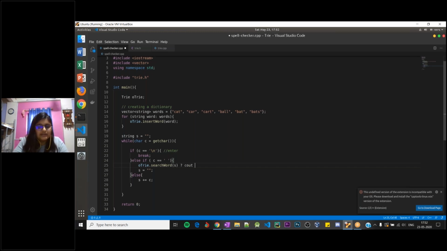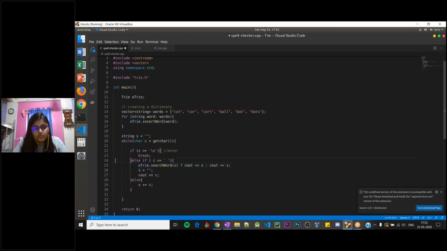If the word is present, I'll just output the word as is. Search word returns a bool value whether or not the word is present. If the word is present, I'll output the word as is. But if the word is not present, I need to underline the word. Right now I'm just printing it as is, but I need to underline it. One more thing: we are outputting the word, but we also need to output the additional space, so for that we will just output C. C is nothing but the space that we have.